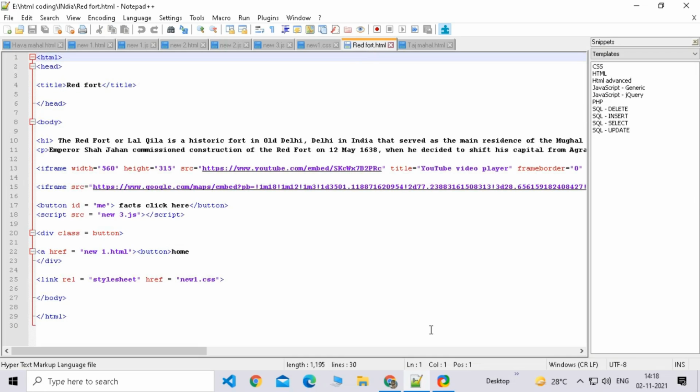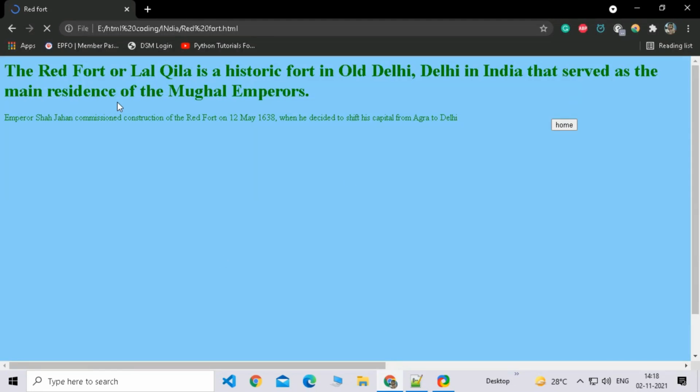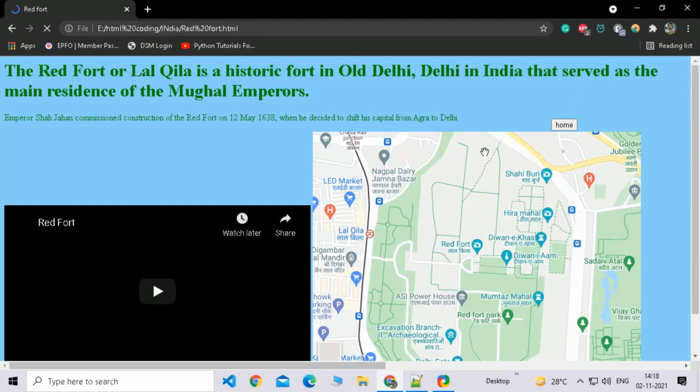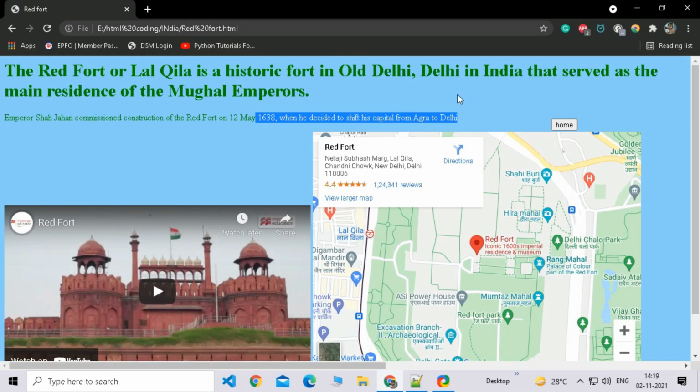Then if I go back in the home page, and then Red Fort. The Red Fort or Lal Qila is a historic fort in Old Delhi, India, that served as the main residence of the Mughal Emperor Shah Jahan. It is from 1638. He commissioned construction of the Red Fort on 12 May 1638, when he decided to shift his capital from Agra to Delhi. So he shifted his capital, the location and everything.